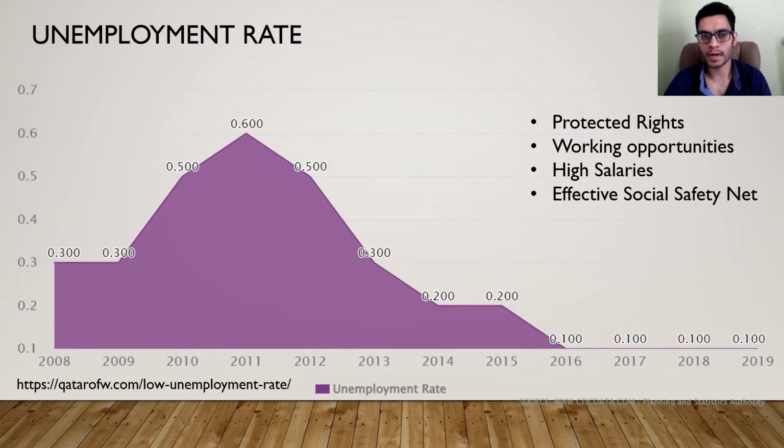Qataris are considered a minority in their own nation, with only 15% of them accounting for Qatar's total population. The remaining 85% is made up of a workforce of over 100 different nationalities. There are 4 factors that contribute to such low rates according to an article I found, which are: workers have protected rights, there are good working opportunities, there are high salaries, and an effective social safety net in case you lose your job. The government introduces you to a program where you could find a job and train yourself.